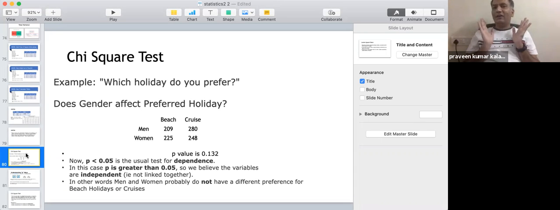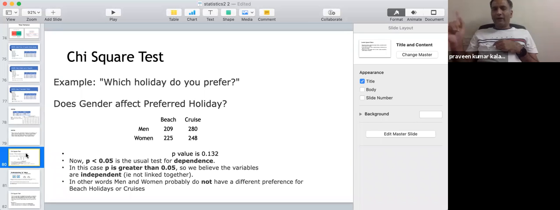Whether there is a link or not is what I am telling here. There, if I am using correlation methods, I can tell how much they are linked. If I change this, how much my choice of holiday would change. So I can tell the strength of my correlation there. So how much both are related is what I can tell in case of correlation. Here we are only telling whether they are related or not. You are not telling the strength.